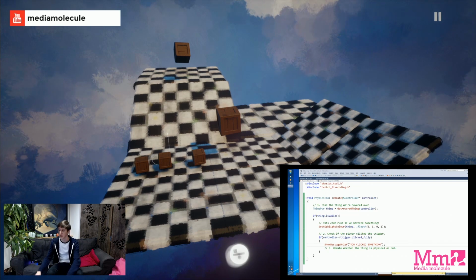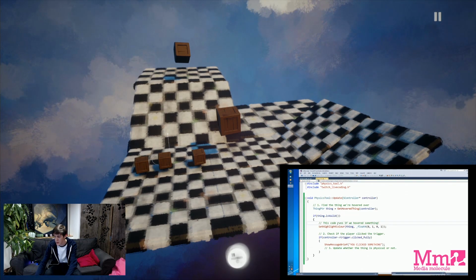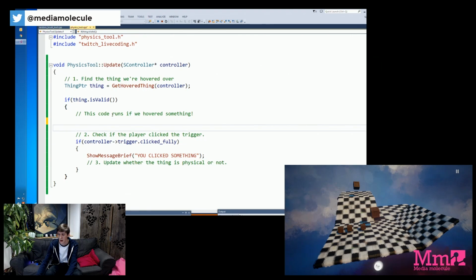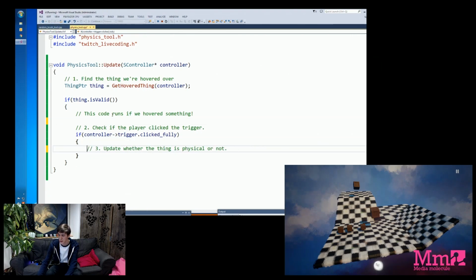but its main bit of functionality isn't there yet. So for now, let's remove our tests. We know this works, so there's no point in keeping those around. So we can remove the highlight, and we can remove the message. And instead we can just focus on step 3, which is actually the most complex bit of logic. What we want to say here is, if the thing is physical, if it's already falling in the world, we make it freeze, and if it's frozen, we make it physical, so it will start falling about.